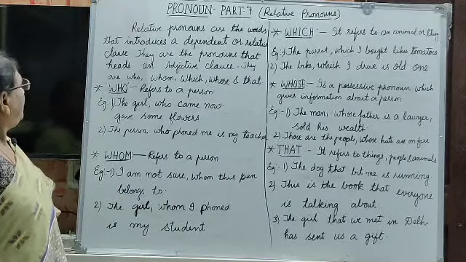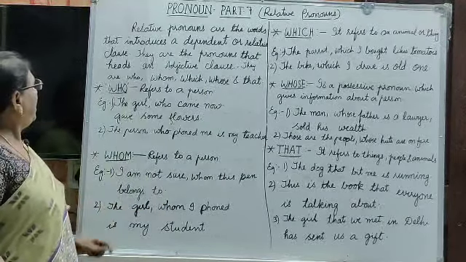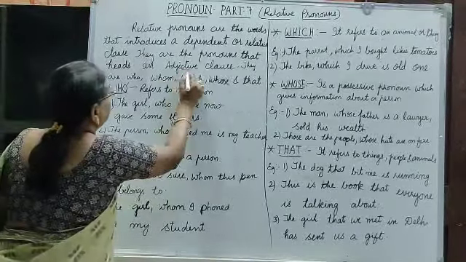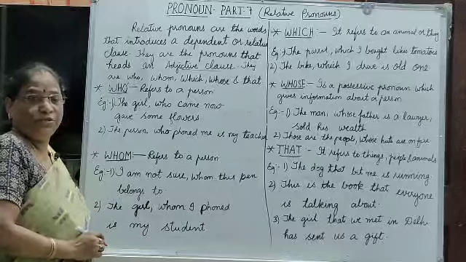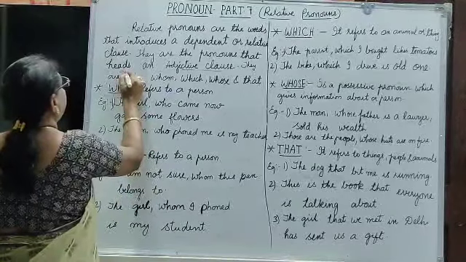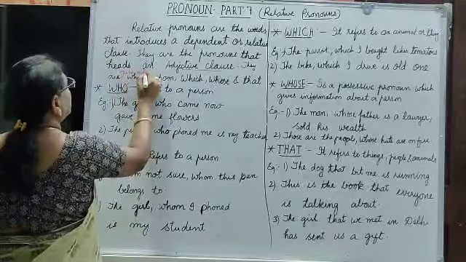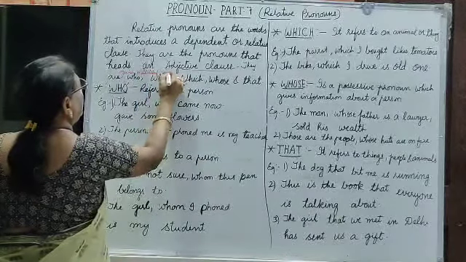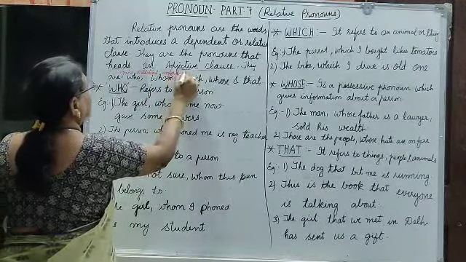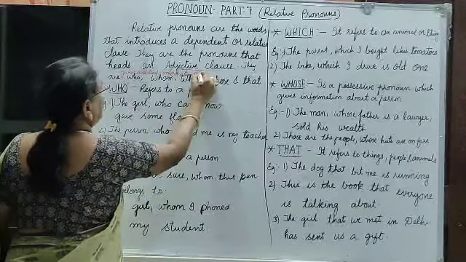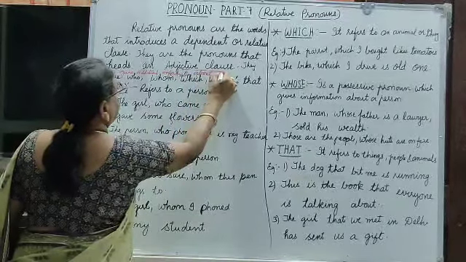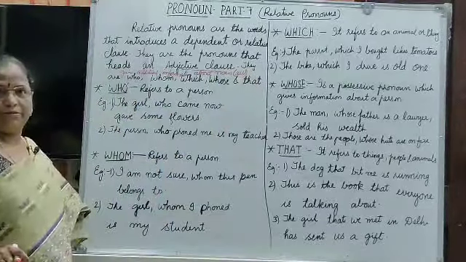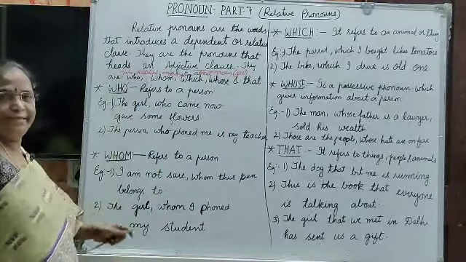Here they give additional information about a noun. Adjective clause means they give additional information about a noun, that is, the subject. Now let us see through the examples.